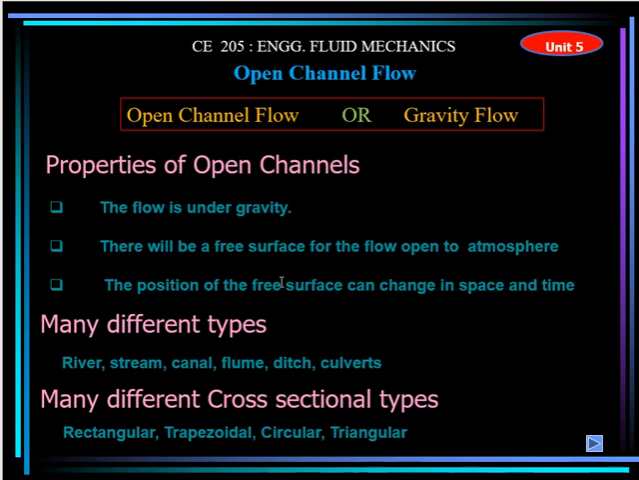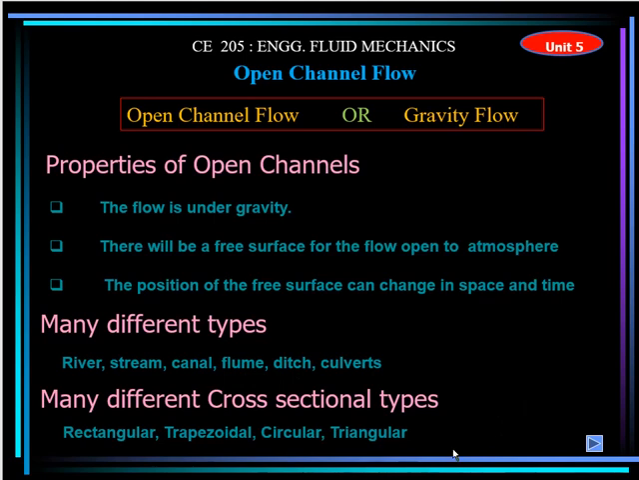You cannot flow the water from bottom to the top. It flows due to the force of gravity, and there will always be a free surface in the open channel, which is open to the atmosphere. The position of the free surface may change with distance and with time. For example, in a river, the height of the water level will change with respect to the distance in the river, or at any point it may change with time. There are different types of examples, like the river, stream, canal, flume, ditch, or culverts. These are the examples.